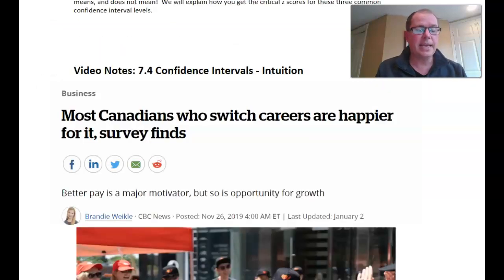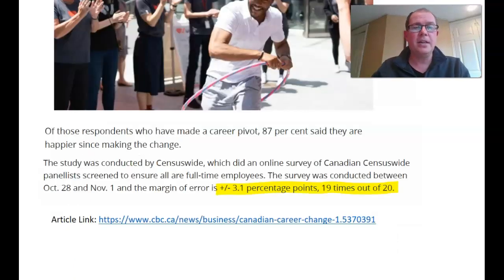Now here they say with the title, most Canadians who switch careers are happier for it, survey finds. Now obviously they haven't asked everyone in the whole of Canada if they're happier when they switch a career. They've taken a sample. Let's have a look what they say about that and what their estimate is. So you can see here that 87% of people, is their estimate, said they are happy since they made the change. But this is the really interesting thing.